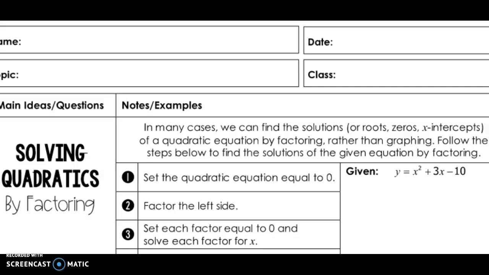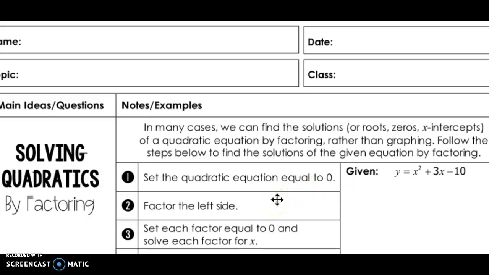We can do that by factoring, because that's why we've been doing it: set those factors equal to 0, and then we can find those x-intercepts or solutions. Okay, so I'm just going to go through the steps really quick, and then we'll go through a couple problems. First step, we want to make sure that our quadratic equation is equal to 0, and then we want to factor the left side. Normally we put our quadratic on one side and our 0 on the other, so it doesn't matter if it's on the left or right, but for now we're just going to say on the left side.